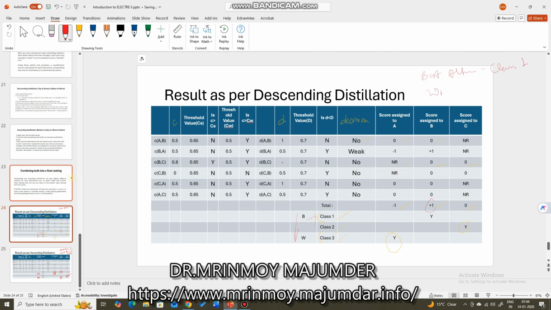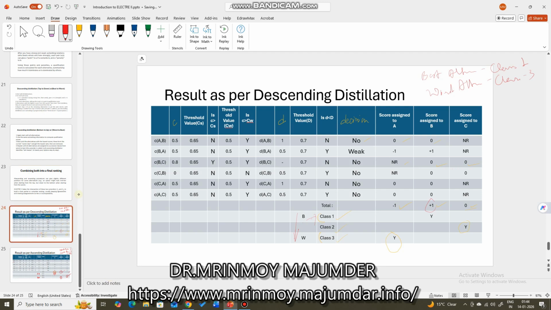Worst alternative is assigned the class 3. So here this class is actually representing that class 1 is the best, class 3 is the worst, so we are going from best to worst. After that, if you compare this ascending and descending distillation, what you find is, in case of the descending